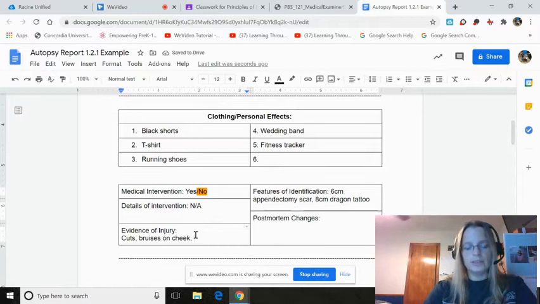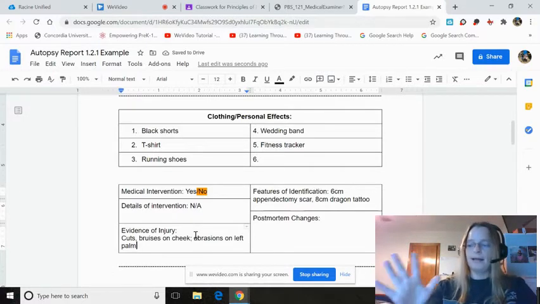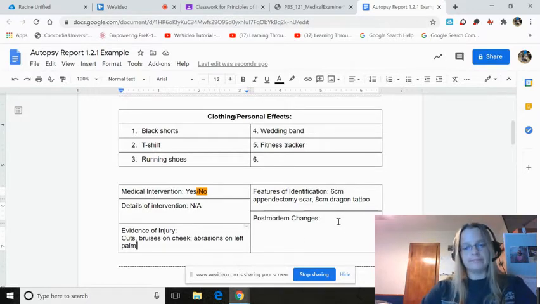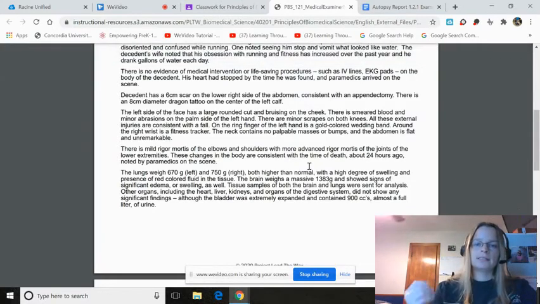Cuts and bruises on the cheek and abrasions on left palm. And if you think about that, if you're going to fall, you usually put a palm out to catch yourself. So that's probably where that came from. Postmortem changes. We have mild rigor mortis in the elbows and shoulders and advanced rigor mortis in the joints. Rigor mortis is the stiffening.